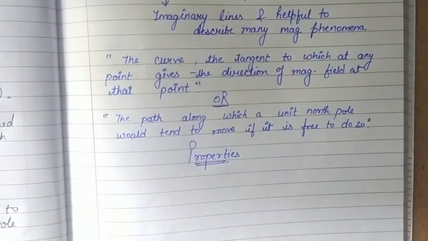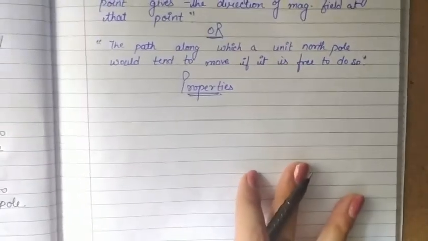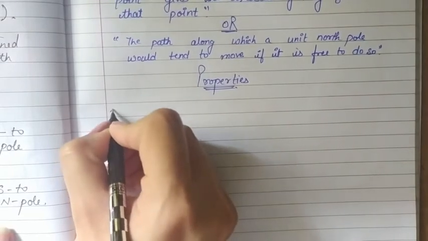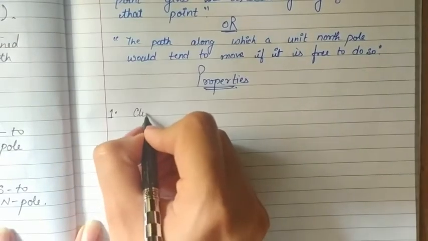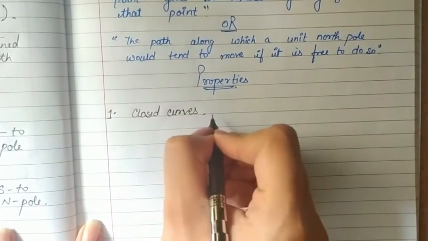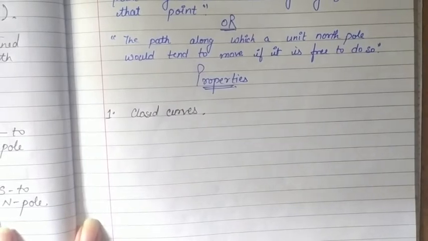The first property is that these magnetic lines of force are in the form of closed curves. These closed curves start from the north pole and end at the south pole in the exterior region of the magnet, while inside the magnet they return from south to north pole.